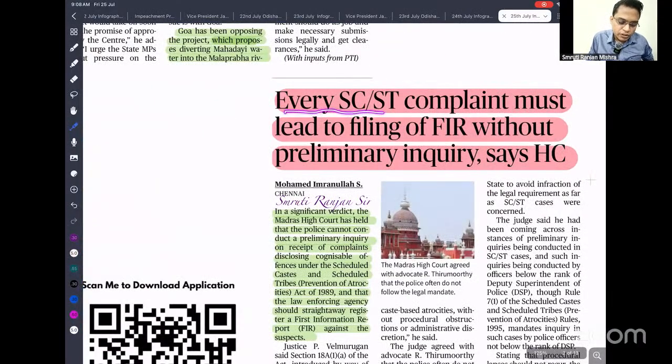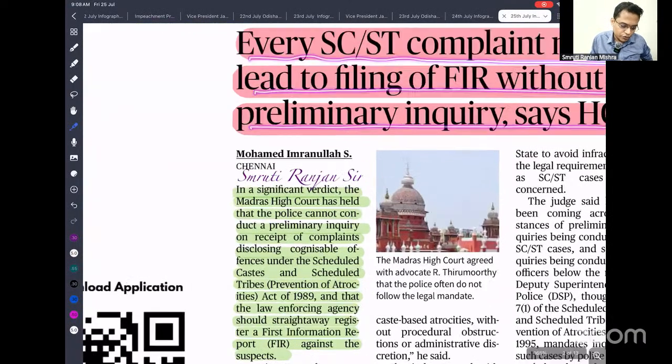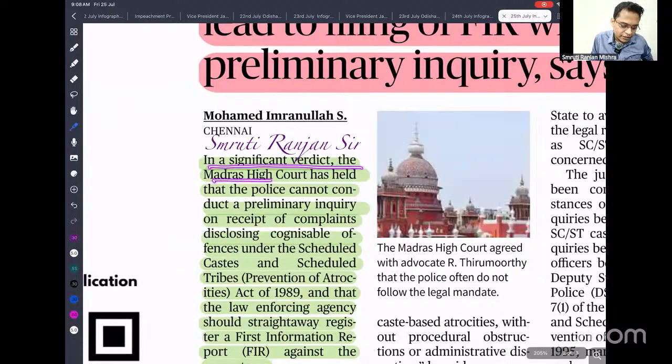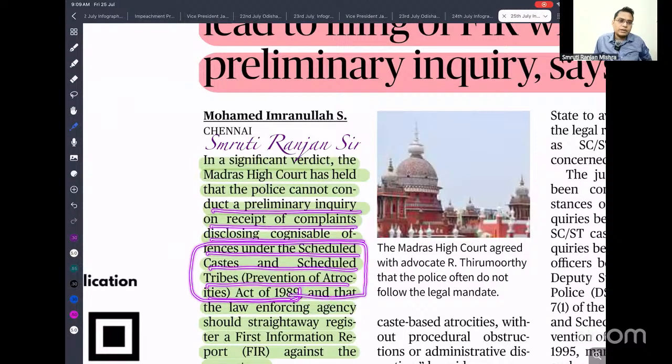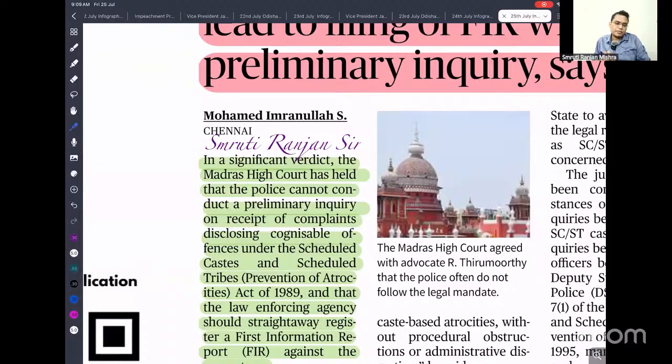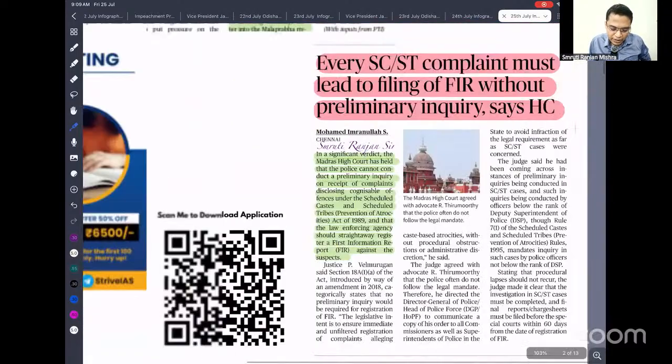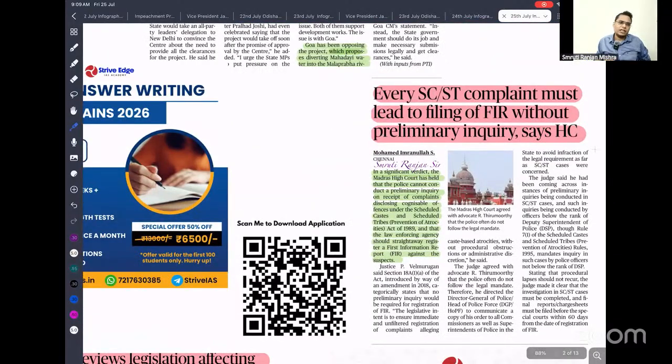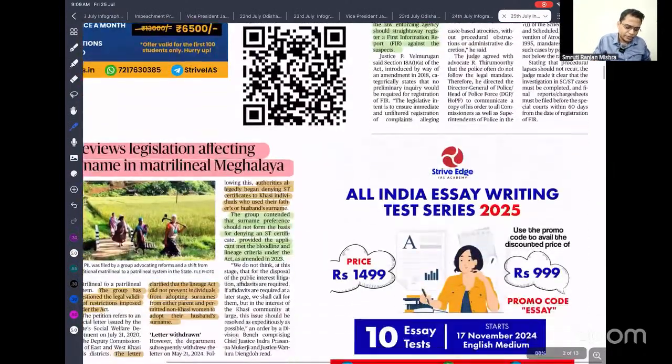Every SC/ST complaint must lead to the filing of an FIR without preliminary inquiry. That is what the High Court said. In a significant verdict, the Madras High Court held that police cannot conduct a preliminary inquiry on receipt of a complaint disclosing a cognizable offence under the Scheduled Castes and Scheduled Tribes (Prevention of Atrocities) Act. This Act is very essential whenever you are talking about how we can prevent atrocities against Scheduled Castes and Scheduled Tribes. So we can say the SC/ST Prevention of Atrocities Act, 1989. This is very important to tackle crimes against Scheduled Castes and Scheduled Tribes. No need to go into detail. This Act is more than enough for our examination.